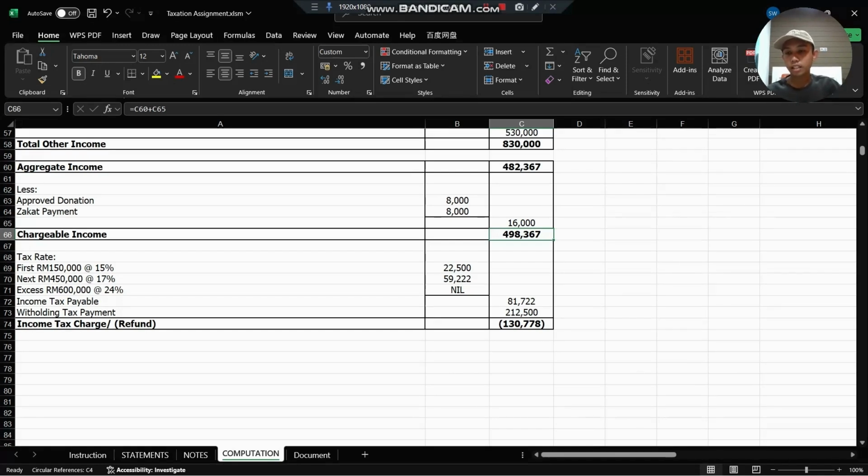Okay, for the tax rate, first 115,000 we get the 50%, and the next 415,000 we get 70%. At 600,000 we get the 34,000. And then we got the income tax payment 81,722, and we have to compare with the withholding tax payment is 212,500. After that, we compared with that, we got the income tax charge or refund is 130,778. That's all for me. Thank you.